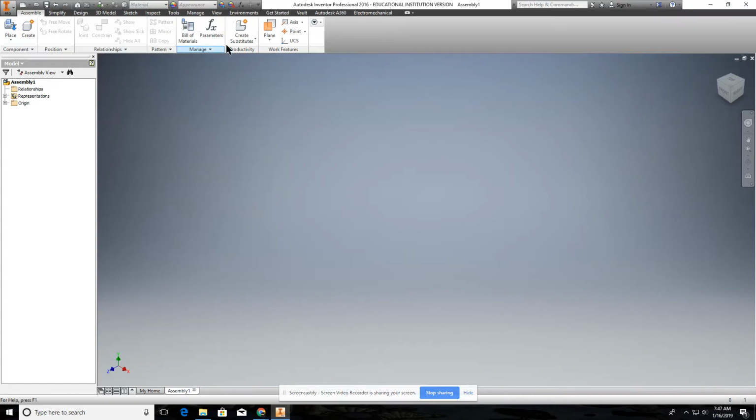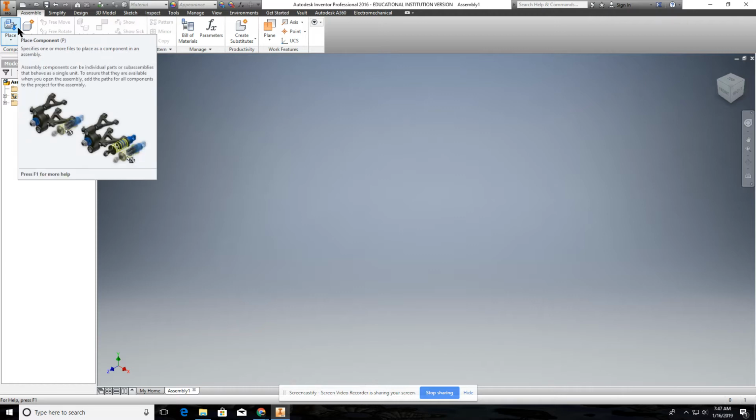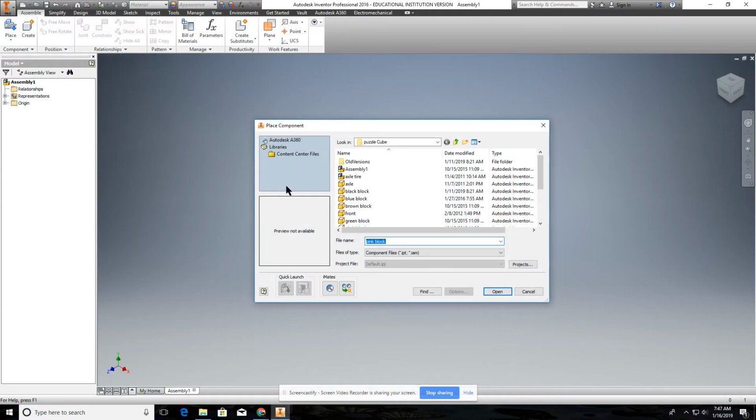Alright, here's another video on how to place components and assemble them together. We'll just go ahead and get started. I'll put a couple different blocks in. I want to show you how to flip things around.